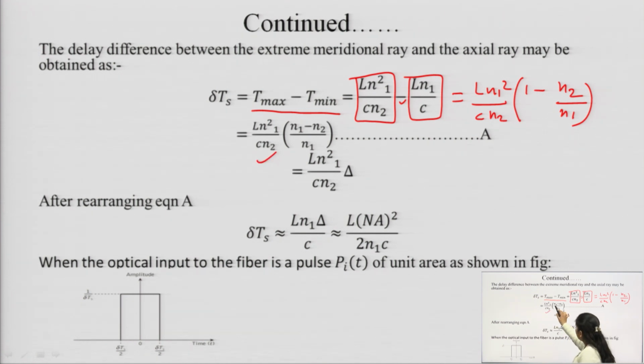Since we know n1 minus n2 by n1 is equal to the relative refractive index difference, in place of this we have substituted del, which is our relative refractive index difference.